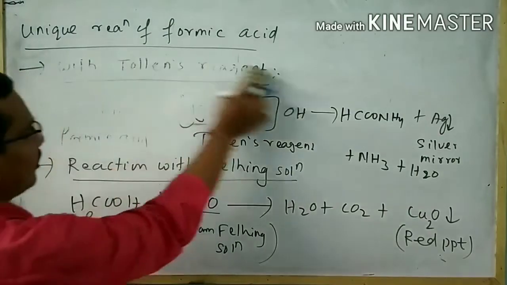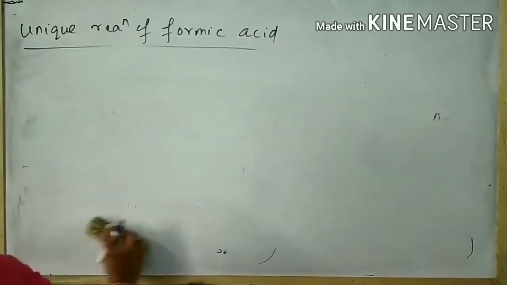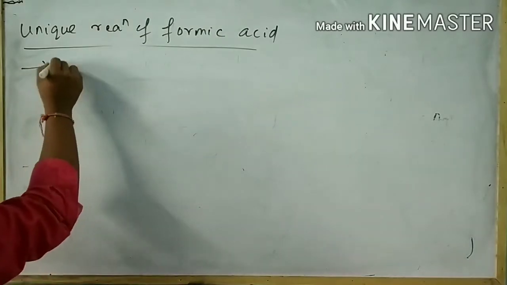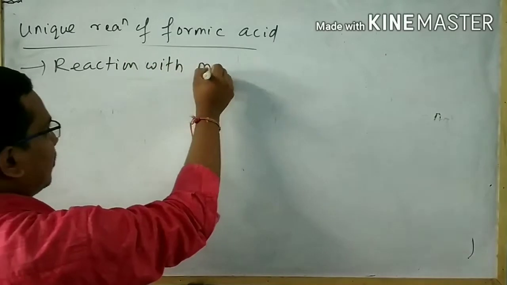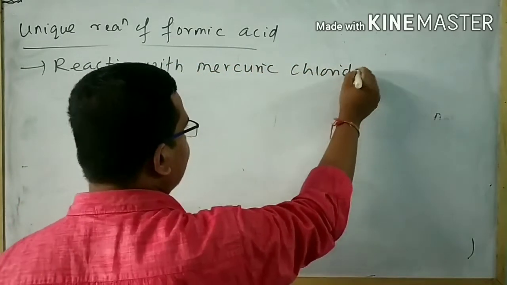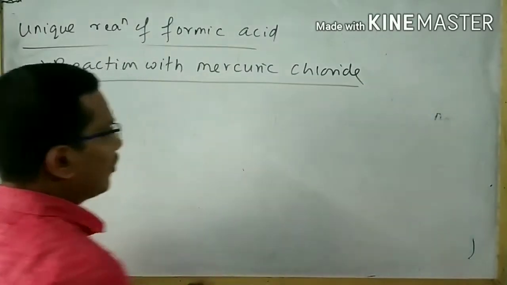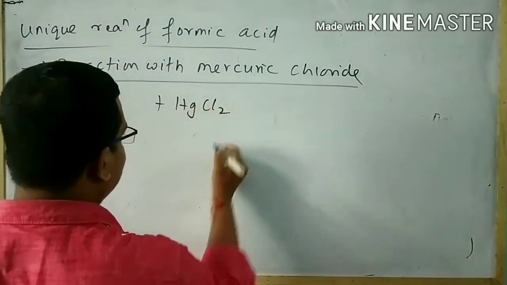Next reaction is the reaction with mercuric chloride. Mercuric chloride means HgCl2.